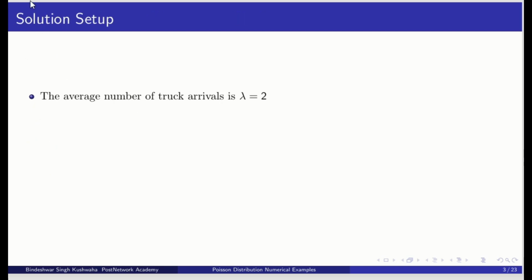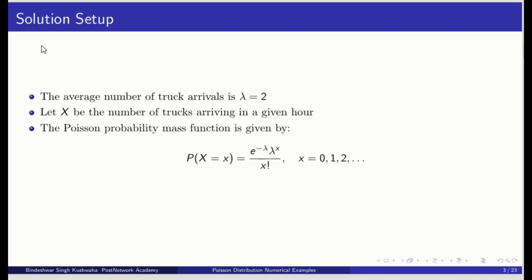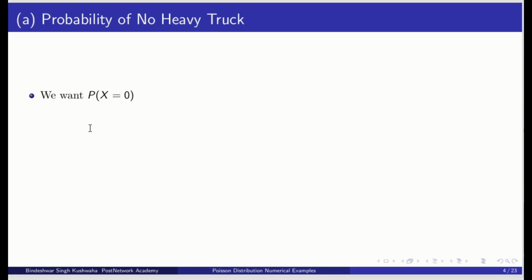So here the average number of truck arrivals is 2, that is the value of lambda, and let x be the number of trucks arriving in a given hour, and the Poisson probability mass function is e raised to minus lambda, lambda raised to x upon factorial x, where x varies from 0, 1, 2, 3 and so on. Now we will use these concepts to solve the problem.